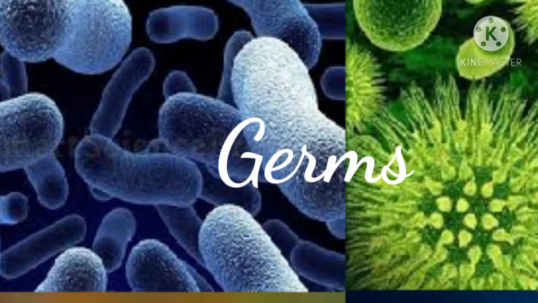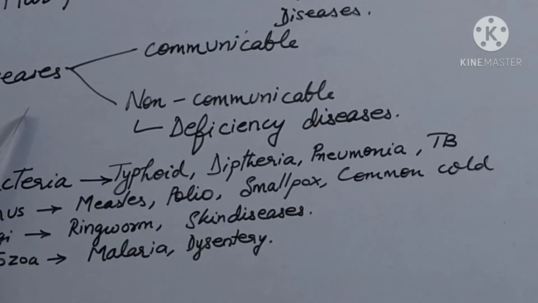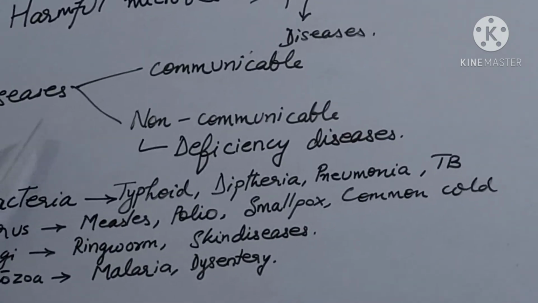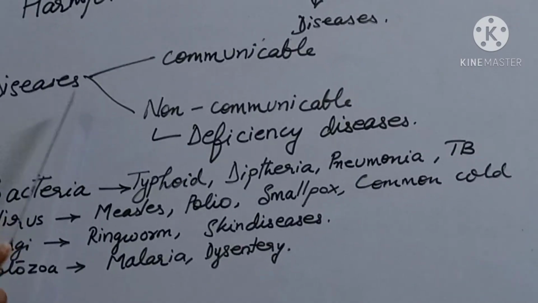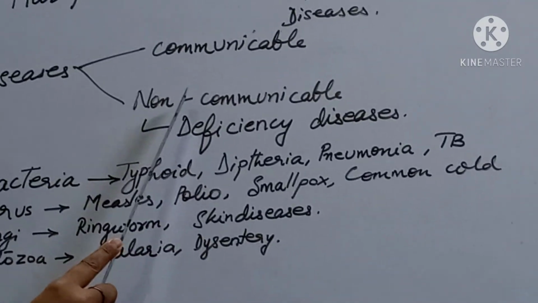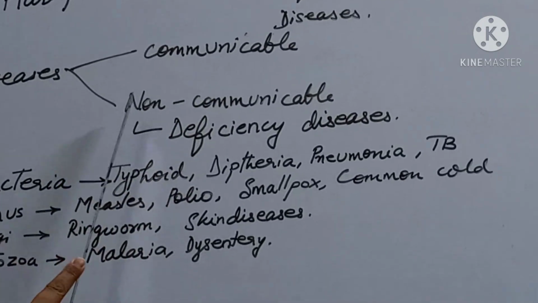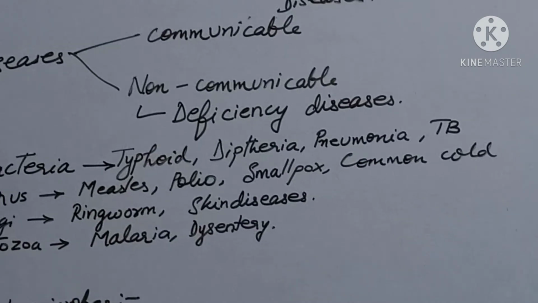Okay, students, the harmful microbes that cause diseases are known as germs. First, let's see what a disease is. Disease is an abnormal condition of one or more body parts that does not allow the body to function properly. Diseases are of two types: first, communicable diseases or infectious diseases; second, non-communicable diseases or deficiency diseases.